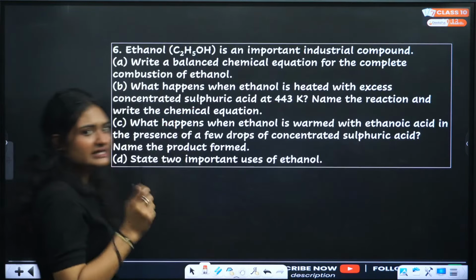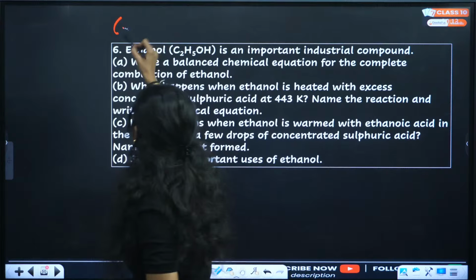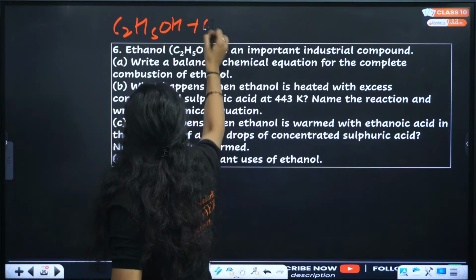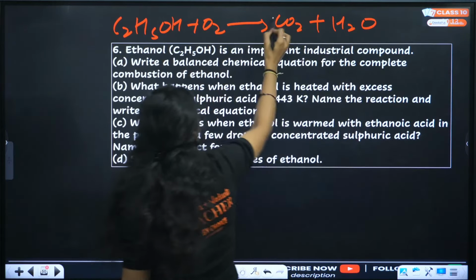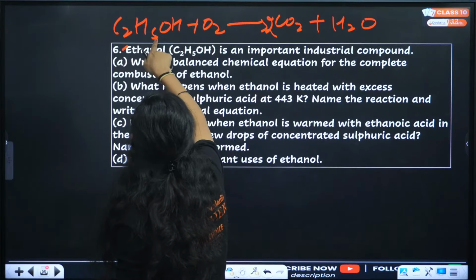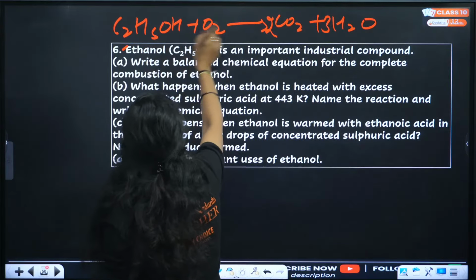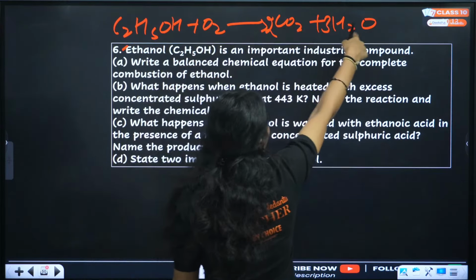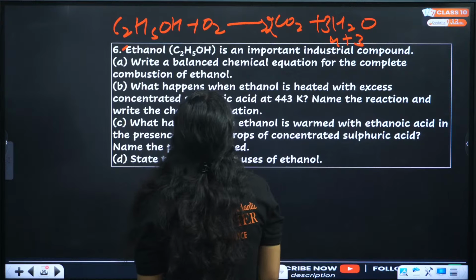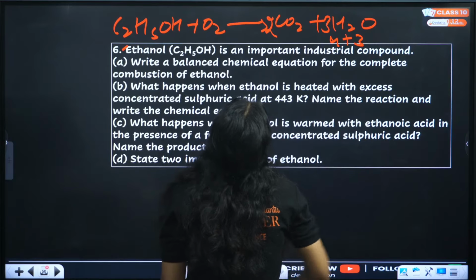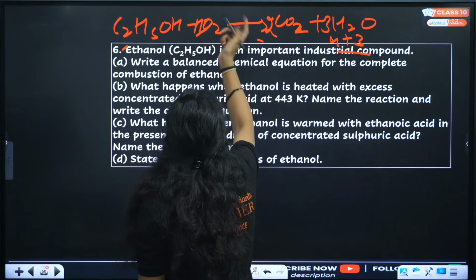Next question. Ethanol is an important industrial compound. Write the balanced chemical equation for its complete combustion. C2H5OH plus oxygen gives CO2 plus H2O plus heat. I'll add 2 here. Carbon is balanced. Hydrogen: 6 hydrogens on the left, 2 on the right, so 3 H2O balances it. Now oxygens: 4 plus 3, that is 7 oxygens on the right. Double it, 14.